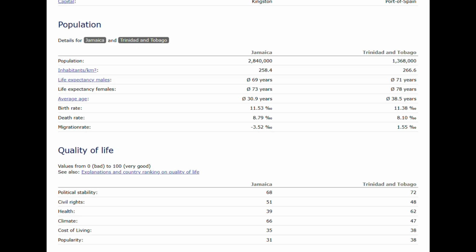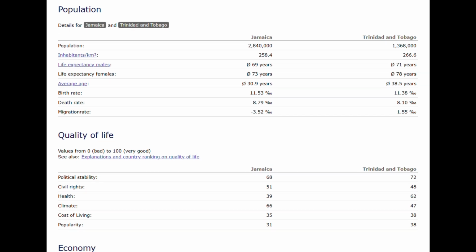The health in Trinidad and Tobago is a lot better than in Jamaica, where it's literally a third better compared to Jamaica. The climate is 66 in Jamaica, where it's 47 in Trinidad, so I guess it's a bit better in Jamaica. The cost of living is around the same between both of them. So Trinidad's slightly better, and the popularity, yeah, Trinidad has a higher popularity score when it comes to quality of life compared to Jamaica.